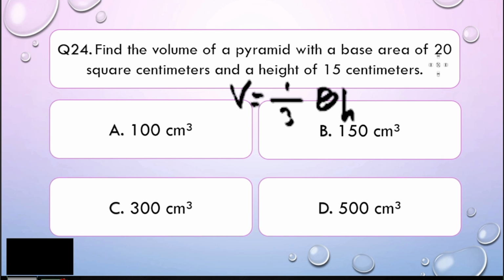So therefore, when you have 20 here and you have 15 here, the base is already given as the area of the base.